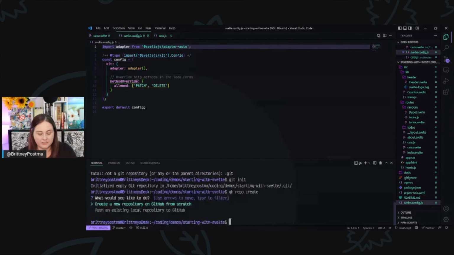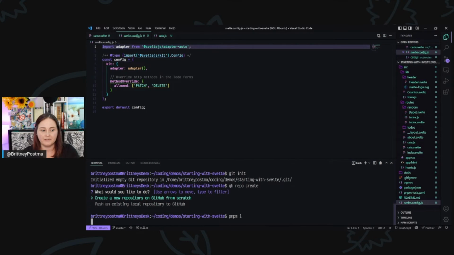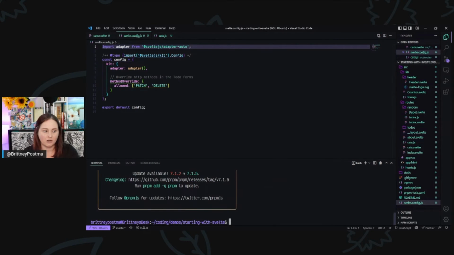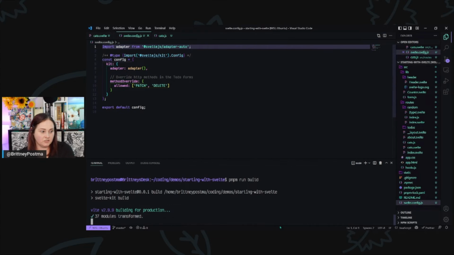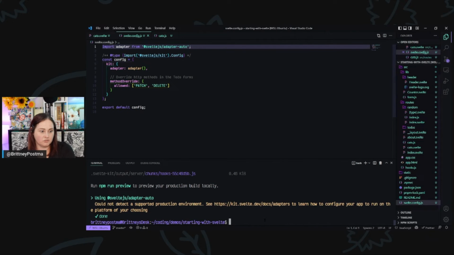Oh, you know what I want to do? I'm not even going to go the complicated way. I use pnpm. I'm going to run pnpm install to install all of my local things, and then I'm going to do a pnpm run build. And this is using the auto adapter.